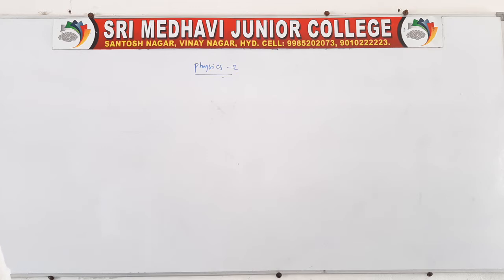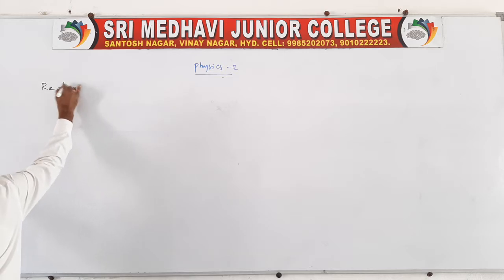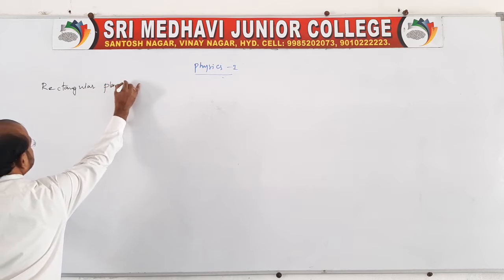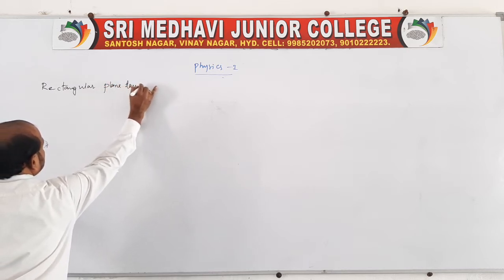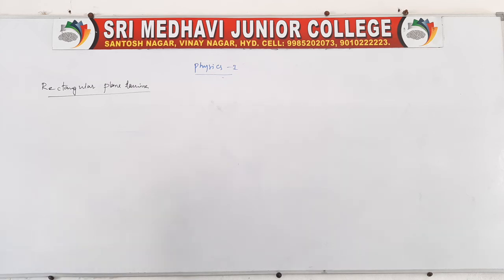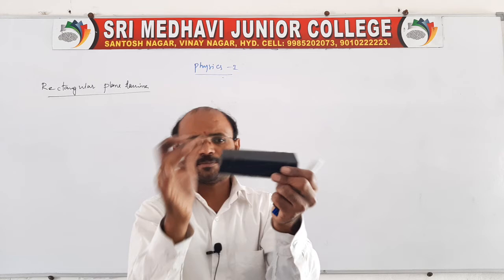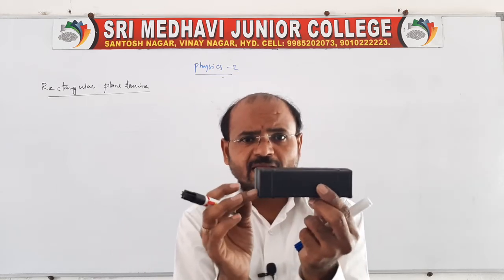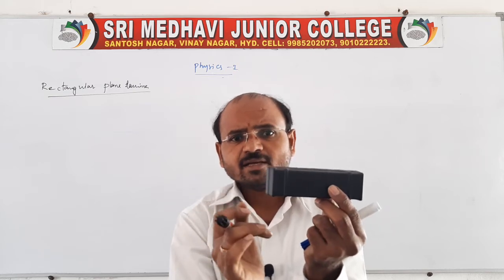And here, another one I will tell you: the moment of inertia for a rectangular plane lamina. You take a rectangle, of course, with length and breadth. So the mass of the rectangular plane lamina is M, length is L, breadth is B.